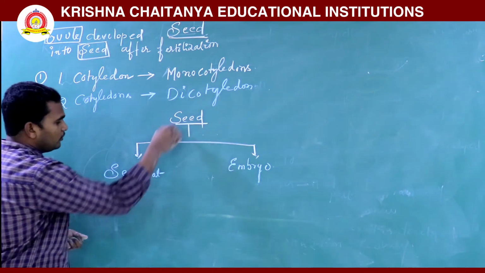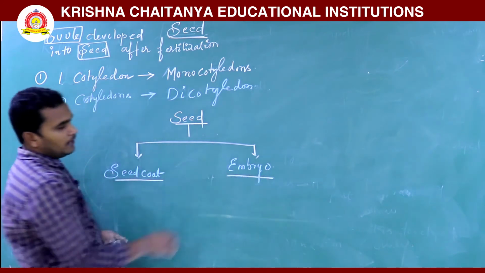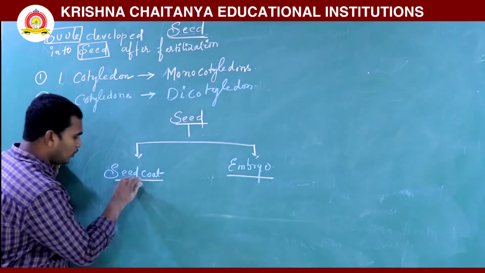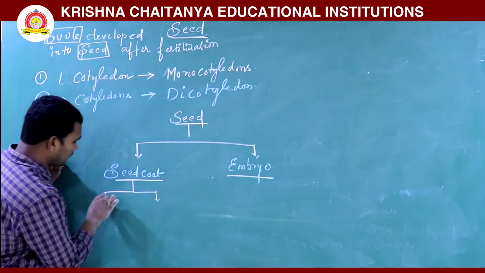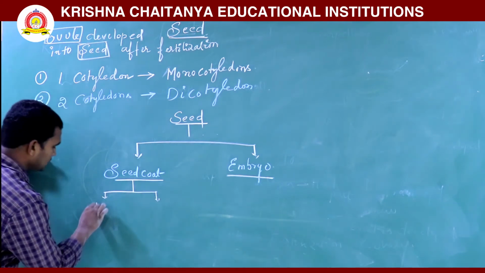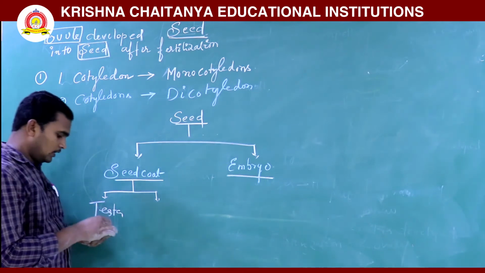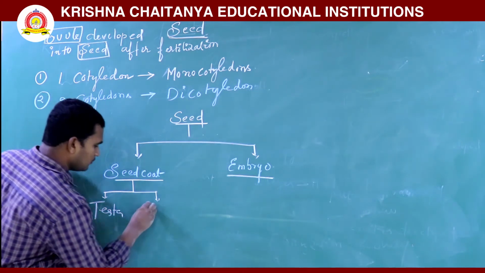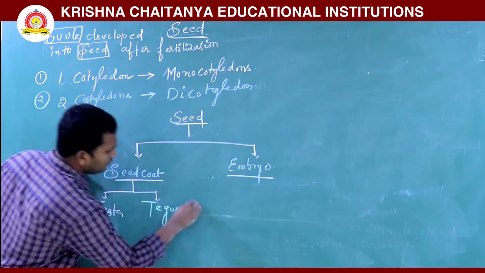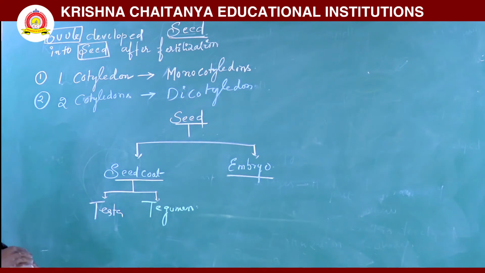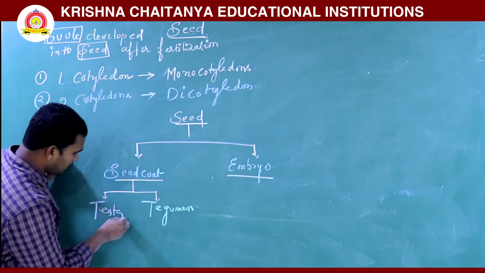The seed coat again contains two parts: testa and tegmen. So what is a testa and what is a tegmen?